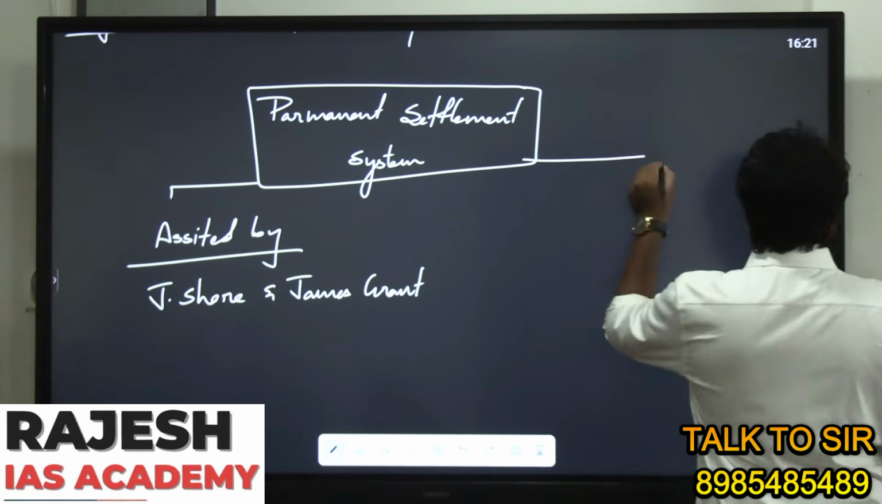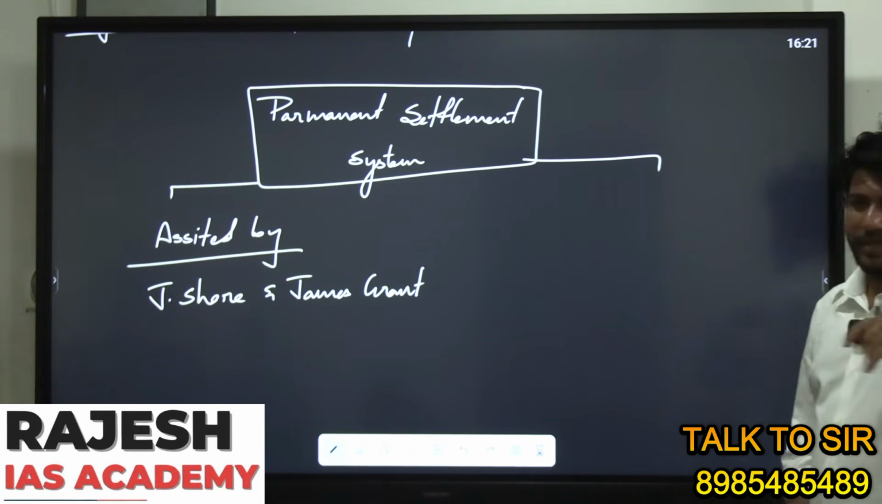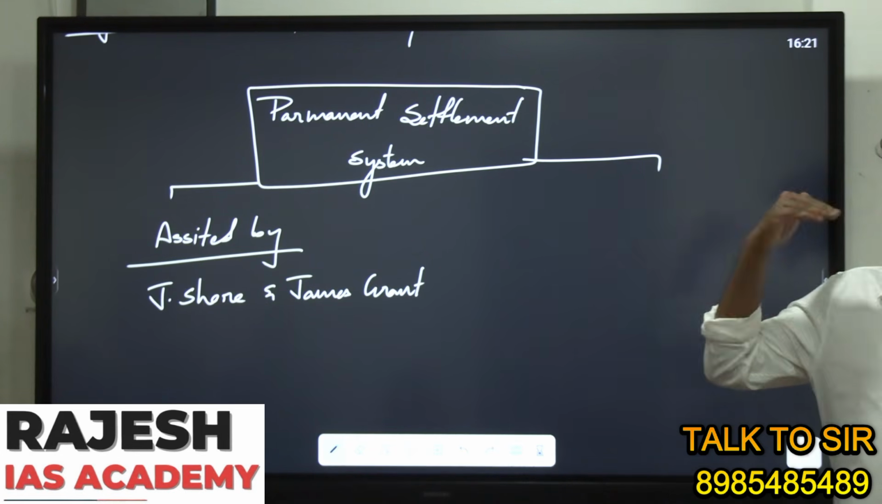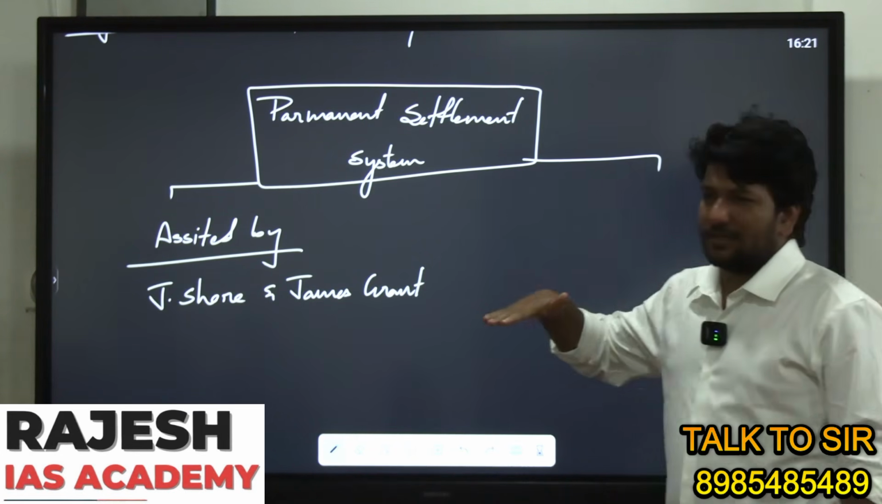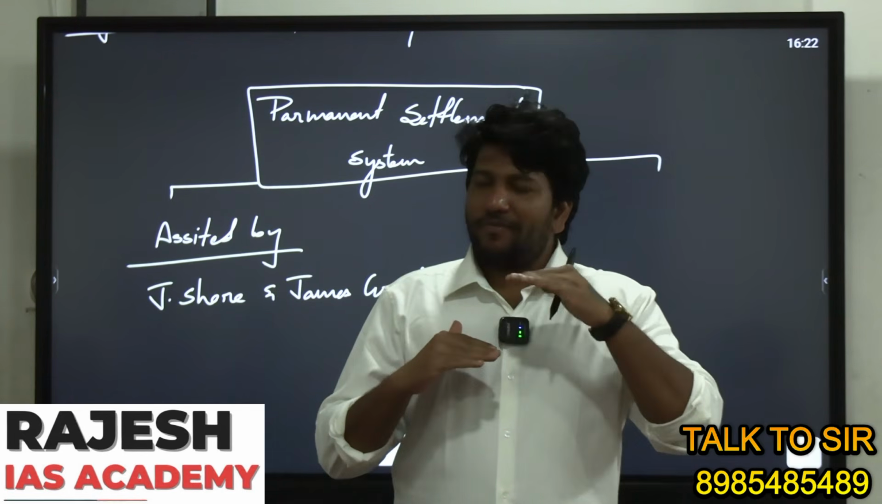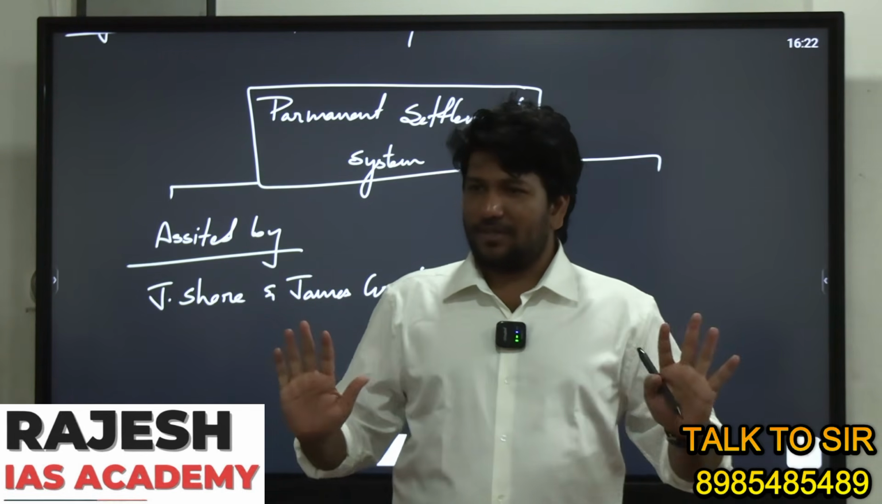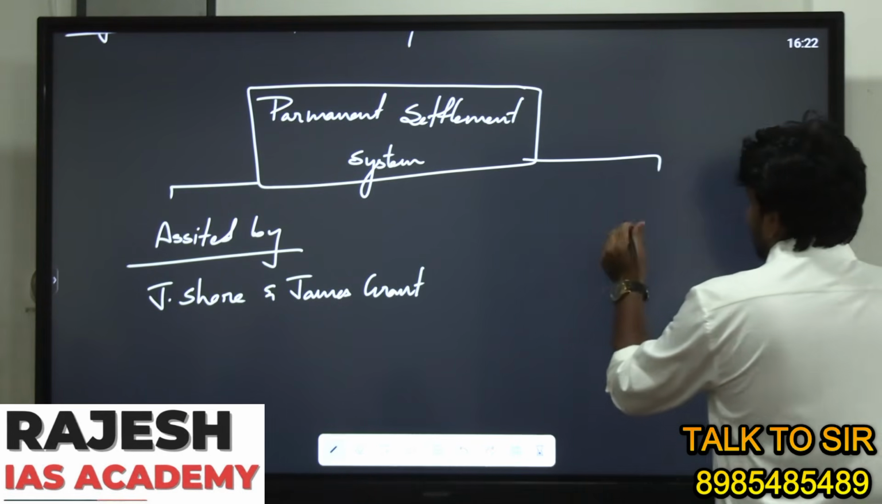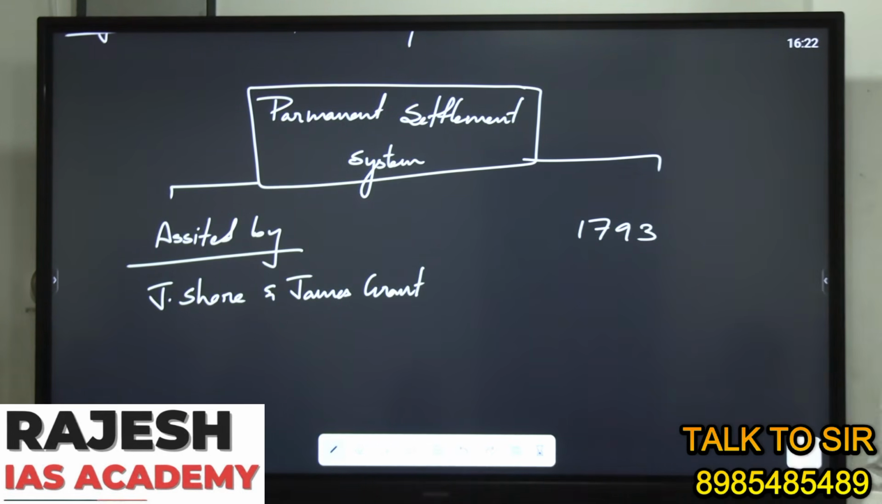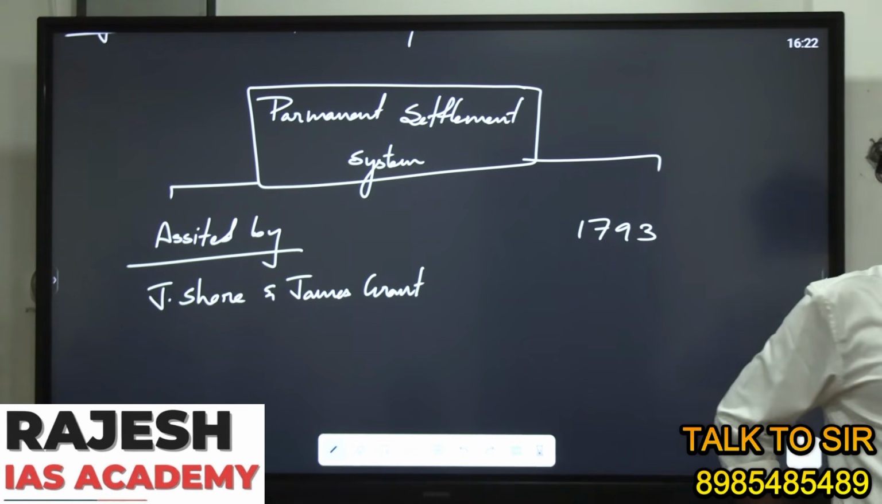Initially the permanent settlement, permanent means it is fixed. Initially it was not fixed. Every year they collected. So when it was introduced in the 1790s, every year it was collected, but from 1793 it became fixed. So that is why the year of the permanent settlement is very important. They will ask from which year the permanent settlement.